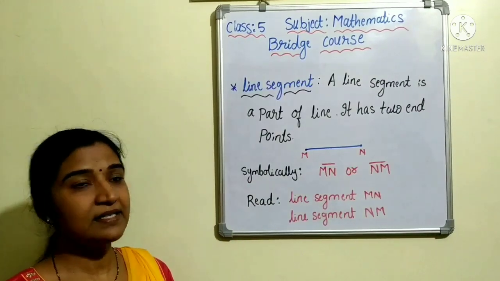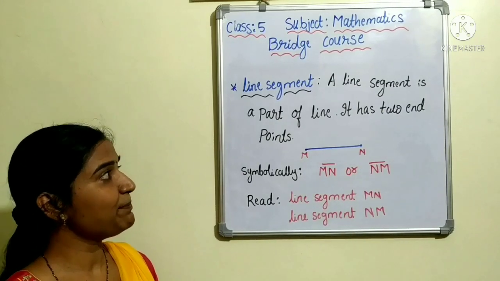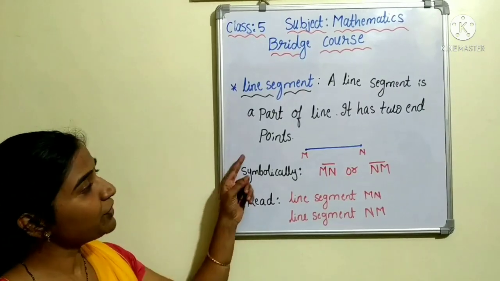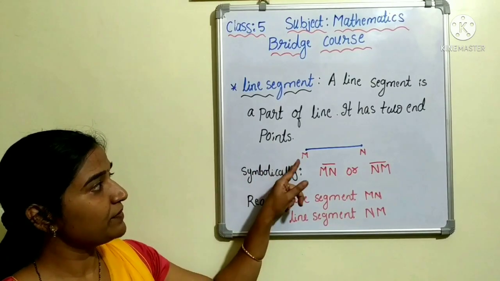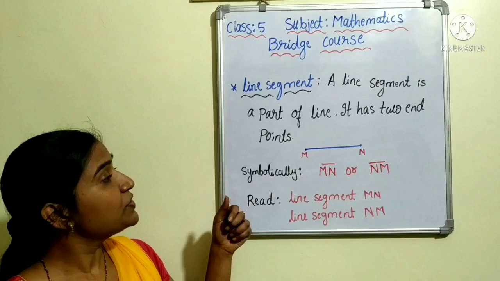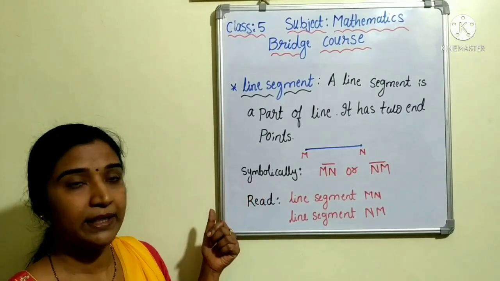Yes, now let us learn what is a line segment. A line segment is a part of a line. It has two endpoints. Now you can see here this is a line segment. It has two endpoints. First is M and second is N. So now how are we going to represent a line segment symbolically?